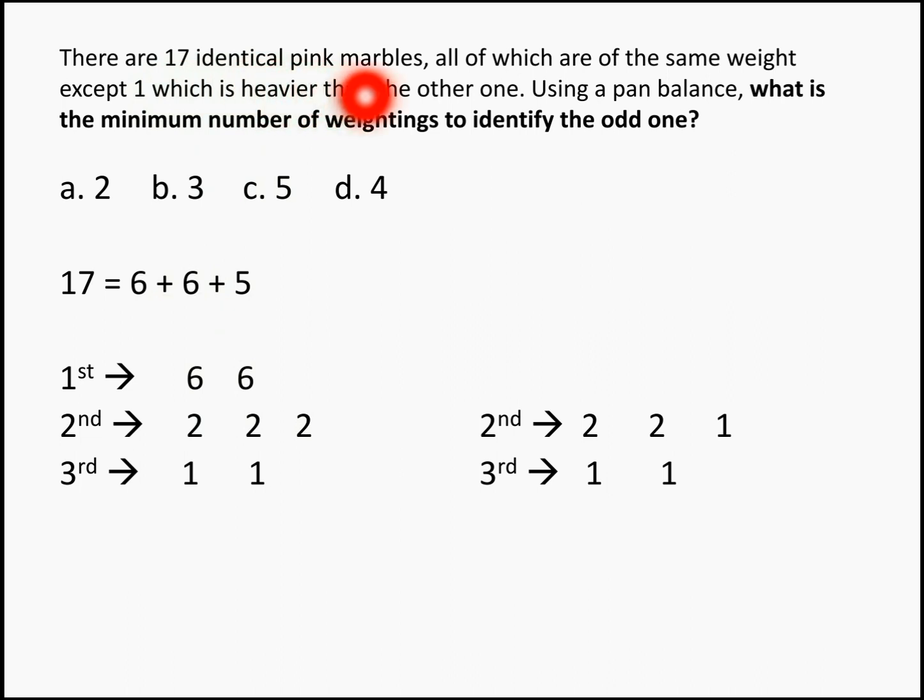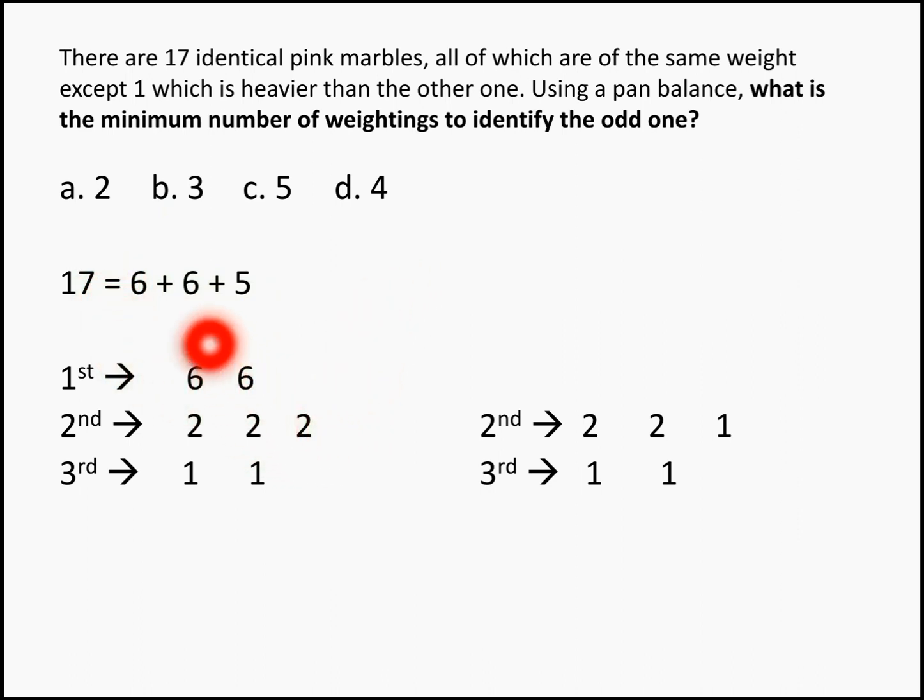Now you have 17 identical pink marbles. Okay, now you can split this 17 as 6 plus 6 plus 5, isn't it? So first you are going to weigh 6 plus 6, that is the 12 marbles equally on both the sides. So if they show any difference, yes, then definitely the exception marble, that is the heavier marble, is going to be amongst these 12. If that doesn't show, then definitely it is going to be in the next 5 marbles, right? So let's take the first case where the exception is in the first 12 marbles. So you already have done your first weighing.